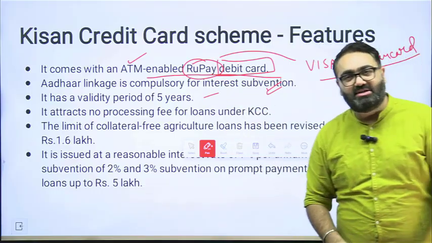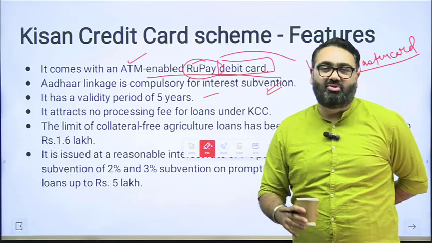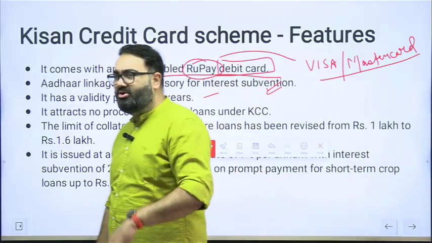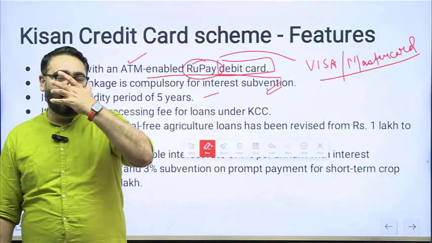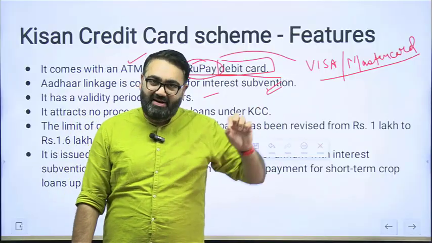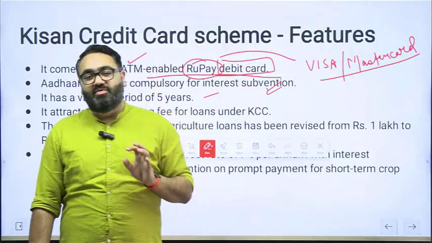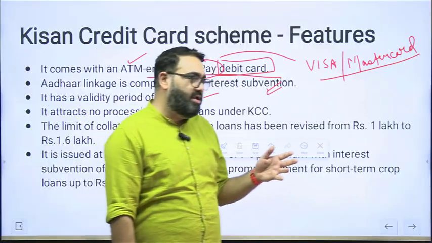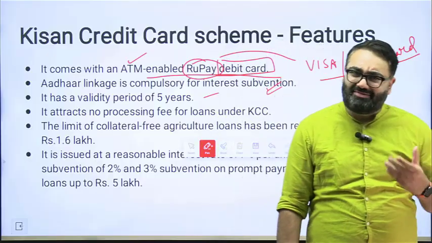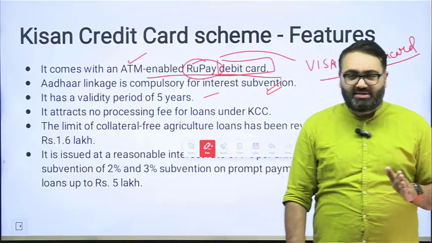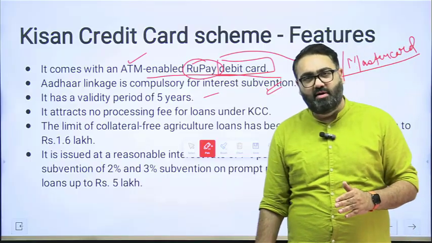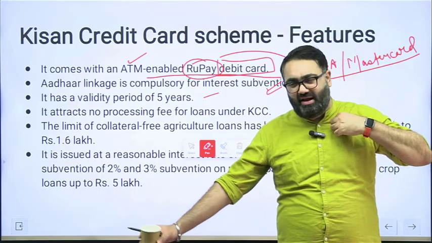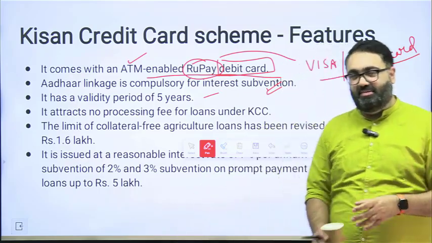So after 5 years, you have to go to the bank once again and get the card reissued. It's similar to other cards. If you use a debit card or a credit card yourself, you will see that debit or credit cards also have an expiry date. It's written on the card. If you're making a transaction online, they will ask you for the expiry date. Usually it is 5 years only. So for example, if the card that you have is issued in 2020, in most cases it will have an expiry of 2024 or 2025. So it's a similar kind of feature.